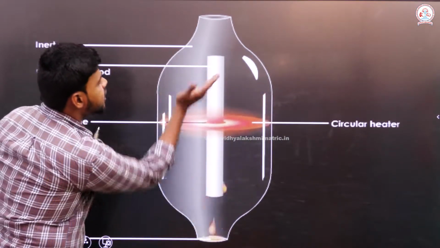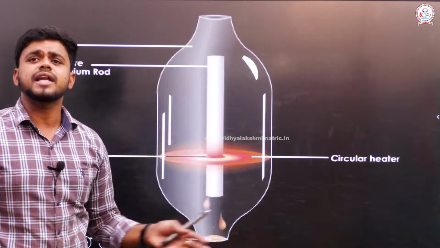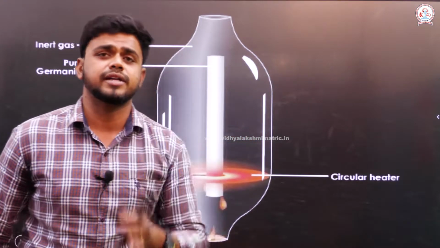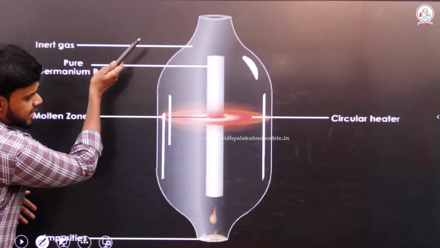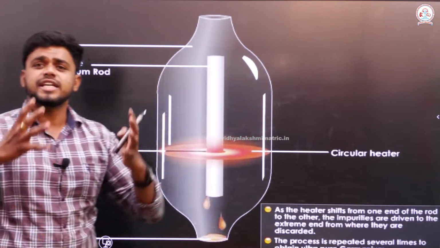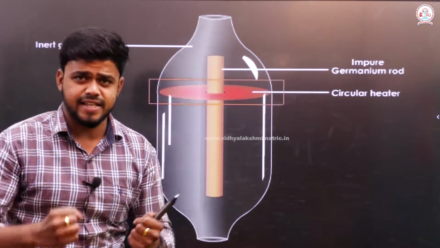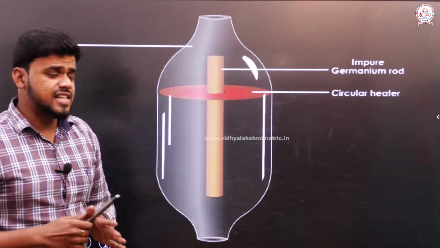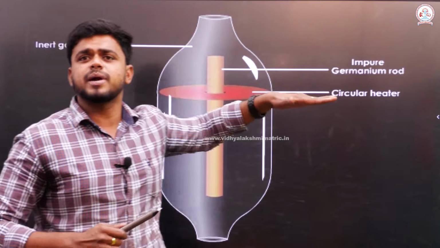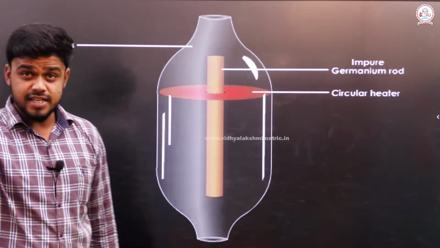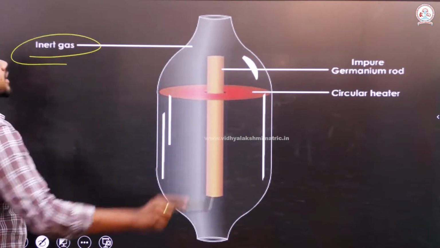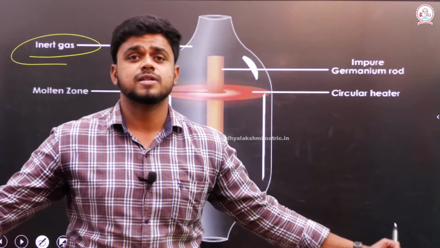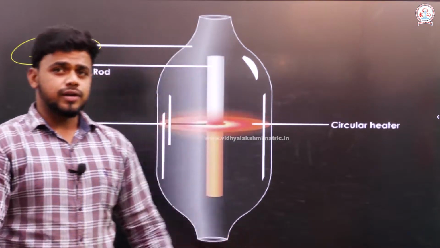The other end, on the contrary, will definitely have a pure form of the metal, which means as the mobile induction heater flows down, it takes the impurities with it, thereby resulting in the deposition of a pure form of the metal in the top region. This reaction is widely carried out in an inert atmosphere. So that's it with zone refining.